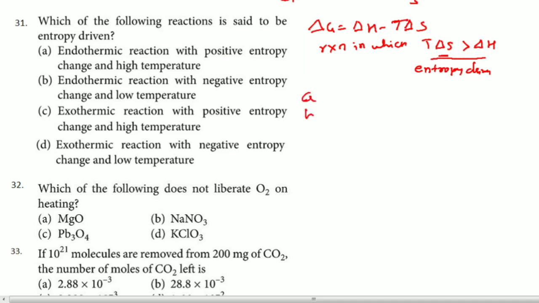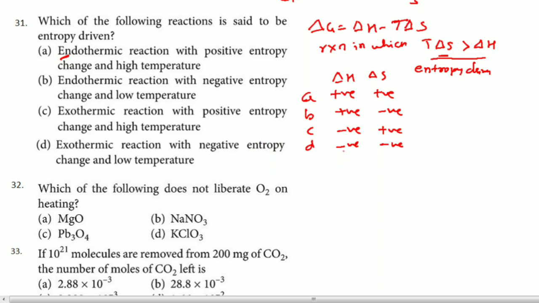Now what I will do is, here I will write options A, B, C, D. Here we will write the delta H and delta S values, and delta G should be negative, right? So the first one is an endothermic reaction. Endothermic means delta H is positive. Endothermic, this is also positive. This is exothermic, negative, negative. Now positive entropy, positive, and here it is negative entropy, and here it is positive entropy, and here it is negative entropy change, right?